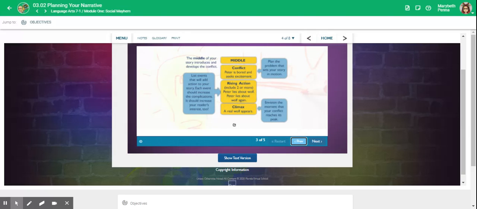The middle of your story introduces and develops the conflict. Conflict. Peter is bored and seeks excitement. This sets your story in motion. Rising action. List events that will add action to your story. Each event should increase the complications. It should increase your reader's interest too.